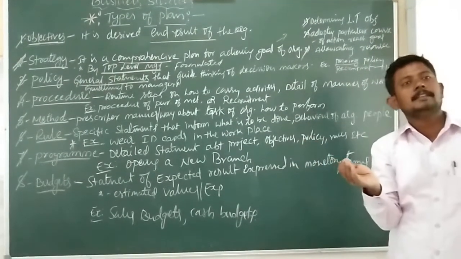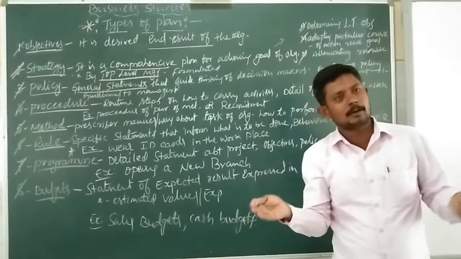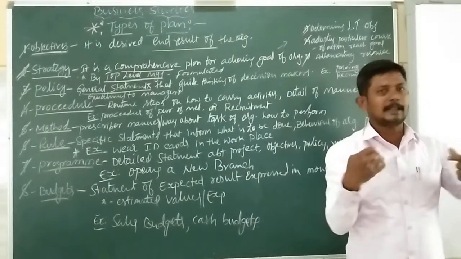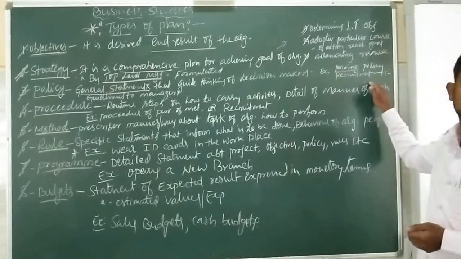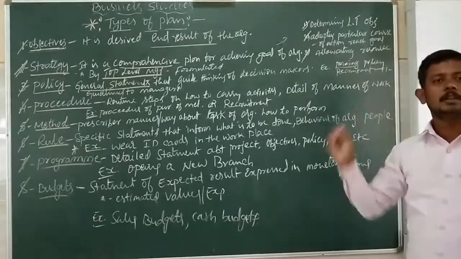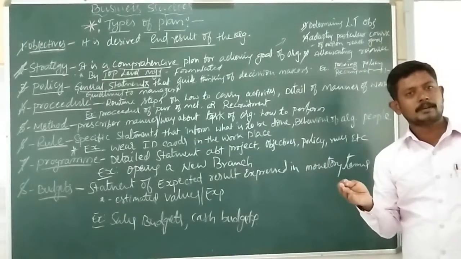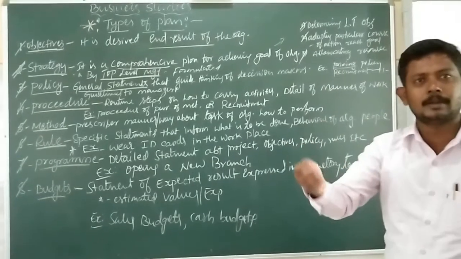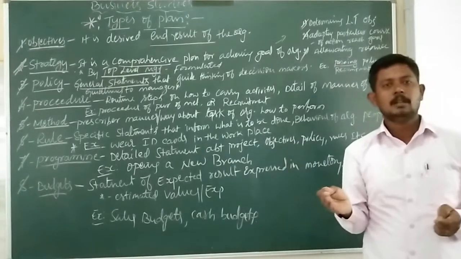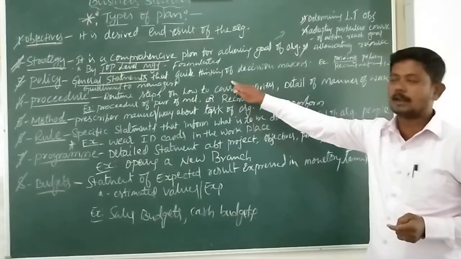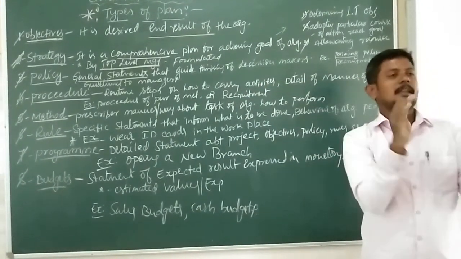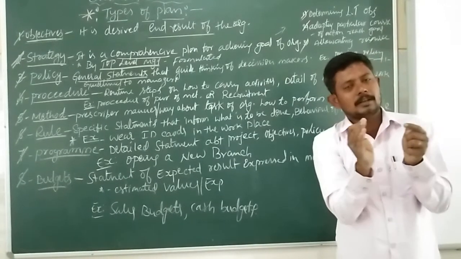What policies are implemented in your organization for the purpose of recruitment? How is the selection of employees made in the organization, regarding that policy? And then pricing policy. For the products manufactured in your organization, how to fix the price, how to determine the price, that is about the policy. Here, general guidance is followed to take decisions in the organization.